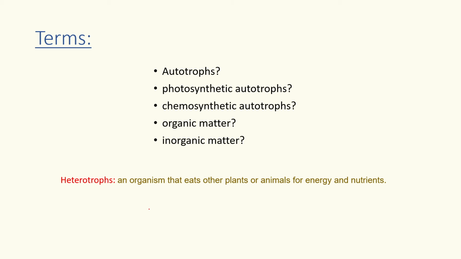Okay, so here are some terms. We know about autotrophs, photosynthetic autotrophs, and chemosynthetic autotrophs. So this shows the extensive metabolic diversity in Monera.